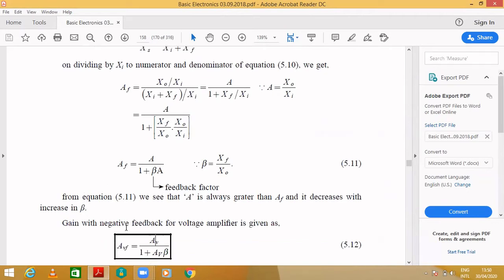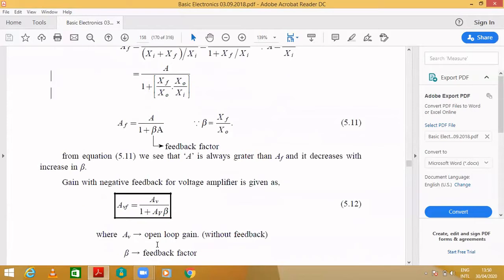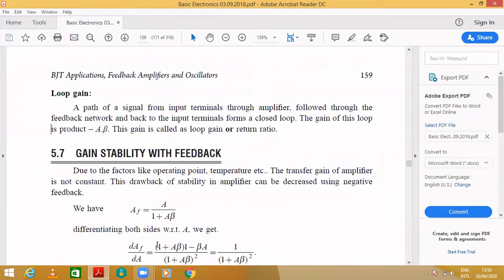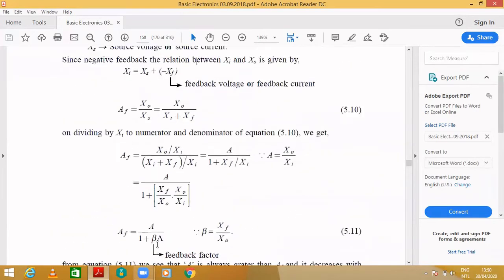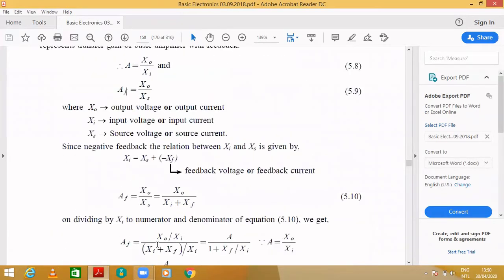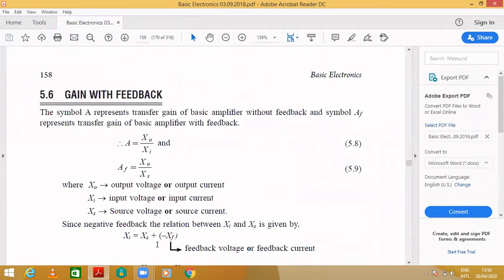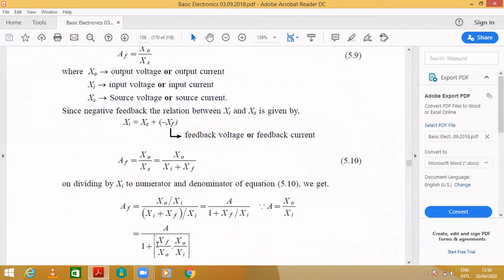Then, the gain with negative feedback for a voltage amplifier. For a voltage amplifier, I represented the lower subscript with V. So wherever you see, the gain AV is for a voltage amplifier. This is the derivation for gain with feedback. So this is about gain with feedback.